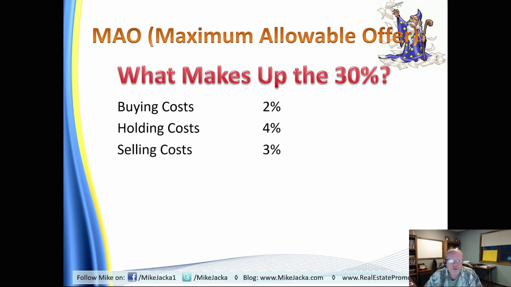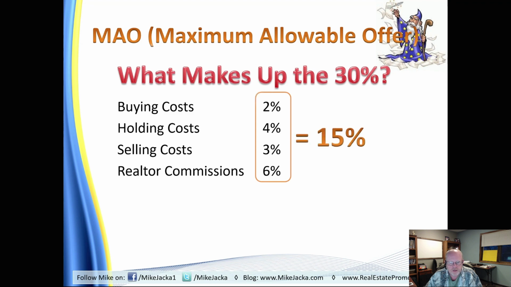And then when you sell the property, you're going to have 2 to 3% in closing or selling costs as well. Most of the time when you're selling a rehab property, you're going to be selling it through a realtor, so you also have to factor in a realtor's commission. Now, if you are the realtor, part of that profit is going to come back to you. But if you're just the average investor rehabber who's going to be hiring a realtor, you're going to have to pay that. You add all that up, and that equals 15%. So that leaves us with about 15% for our profit margin in there, and that's what makes up that total 30%.